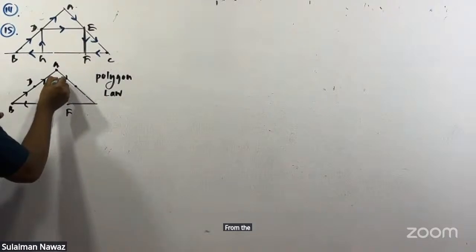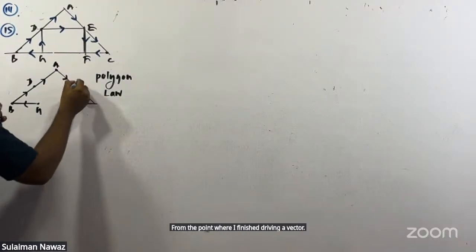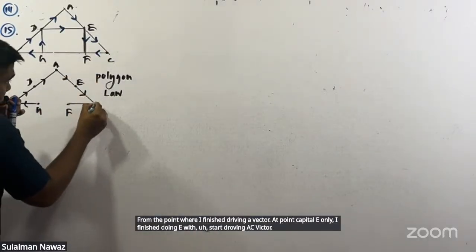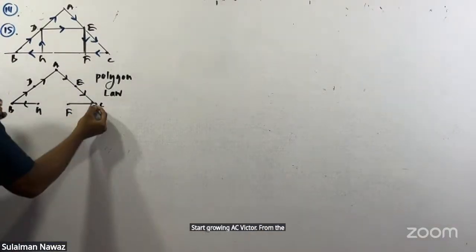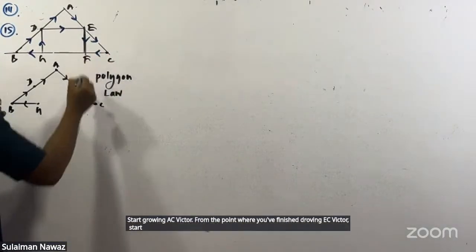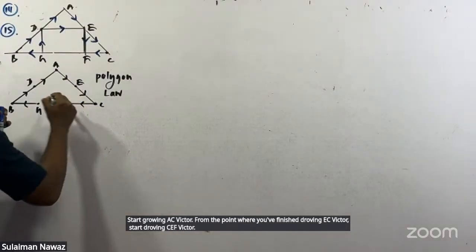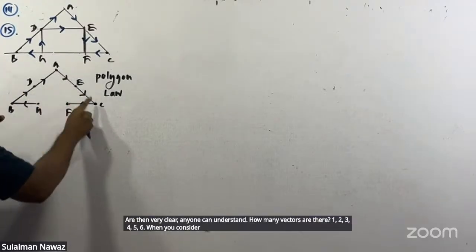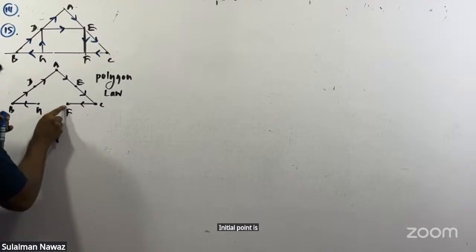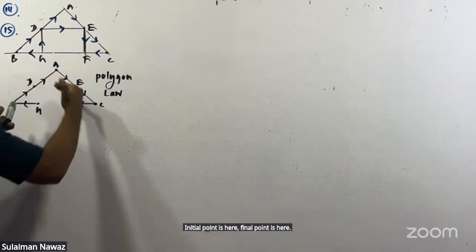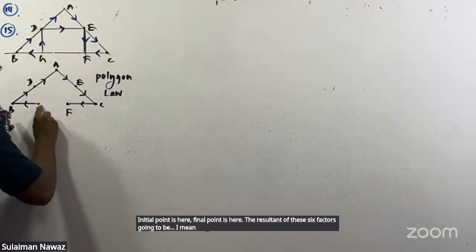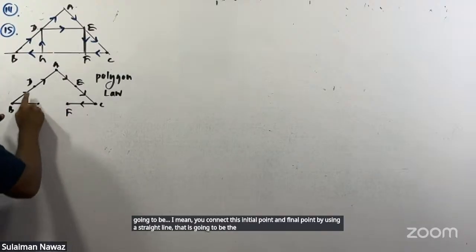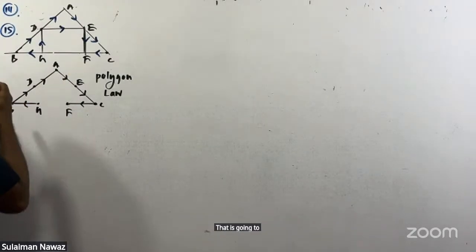At point capital E I finished drawing the AE vector, so from there I start drawing the EC vector. From the point where you finish drawing EC, start drawing the CF vector. Anyone can understand how many vectors there are: 1, 2, 3, 4, 5, 6. When you consider these 6 vectors, the initial point is here and the final point is here. When you connect the initial point and final point by a straight line, that is going to be the resultant of these 6 vectors.